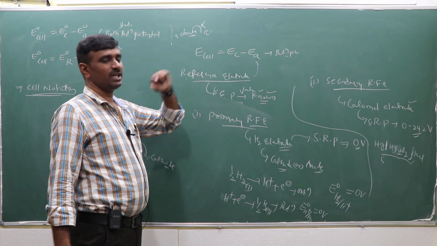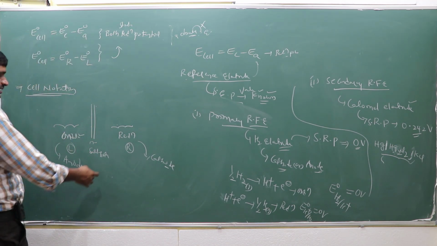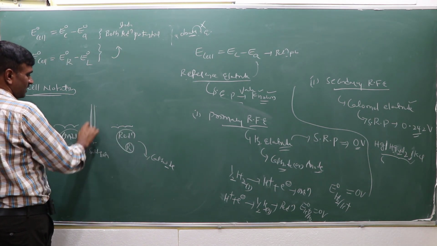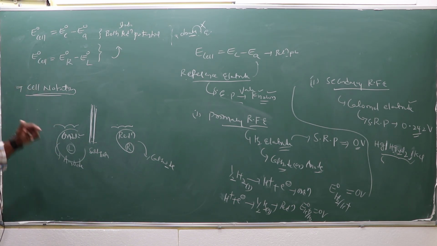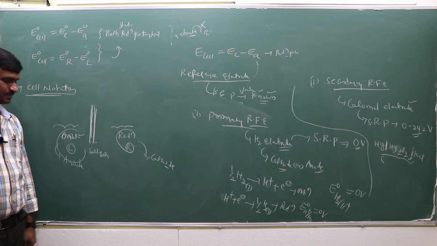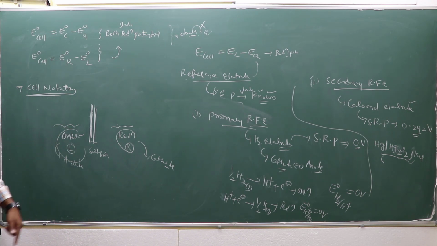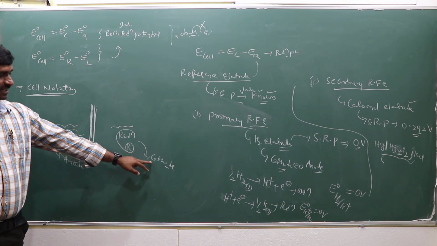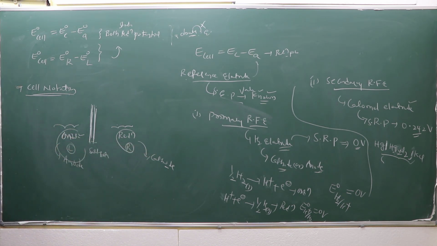Now the difference between the two electrodes is the calculation, right? So one side is reduction, another side is oxidation. Between them there is a double vertical line, the salt bridge, which is considered in the cell notation. In the cell notation, the left side of the salt bridge is oxidation and the right side is the reduction reaction. Reduction occurs at the cathode, and oxidation occurs at the anode. Right? You know that? So based on that, the cell notation.